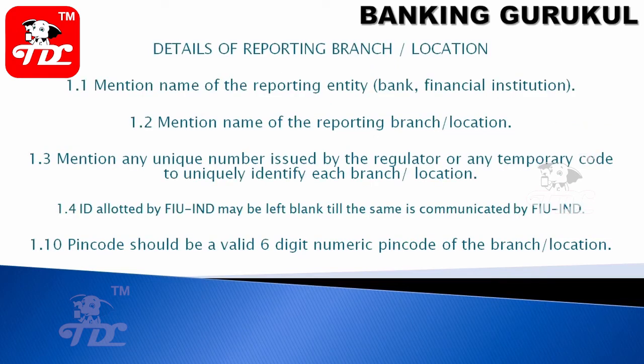Details of the reporting branch. Mention the name of the reporting entity, whether it is a bank or financial institution. Mention the name of the reporting branch, where the incident happened. Mention any unique number issued by the regulator, or a temporary code issued by the FIU. The ID allotted by the FIU may be left blank if it has not been communicated by the FIU. The PIN code should be valid: the 6-digit numeric PIN code of the branch location should be entered.